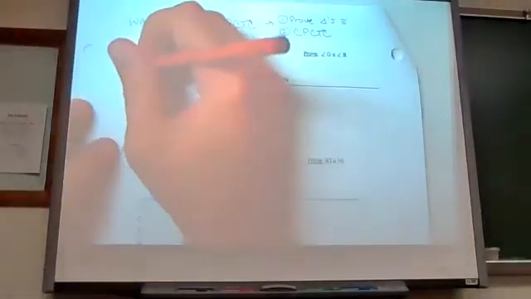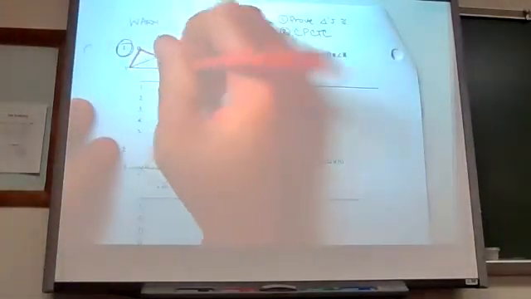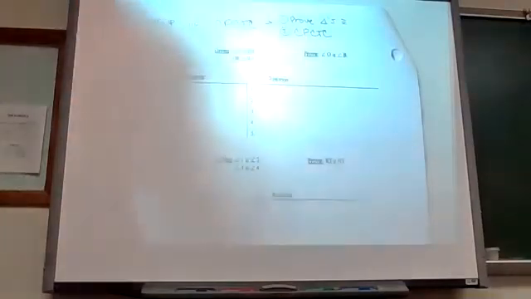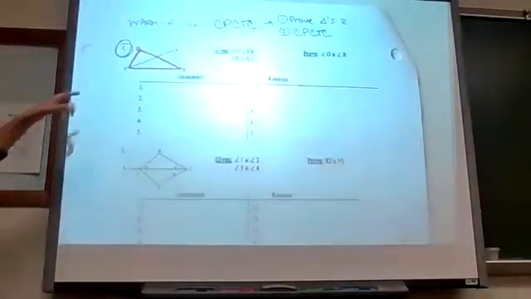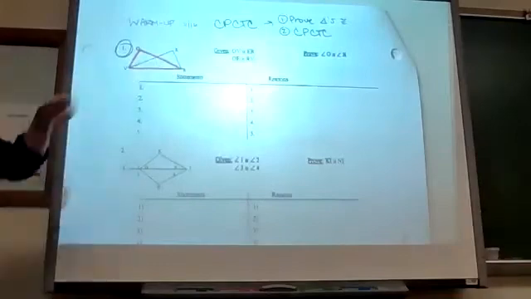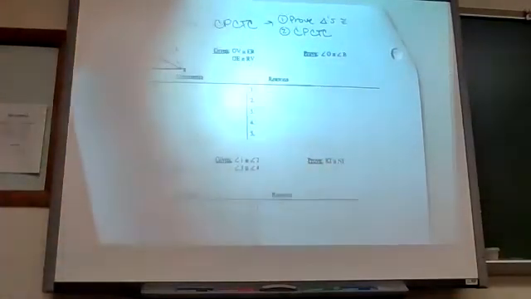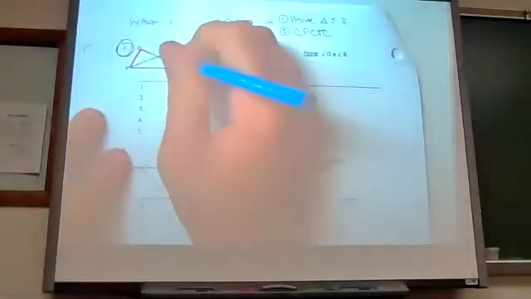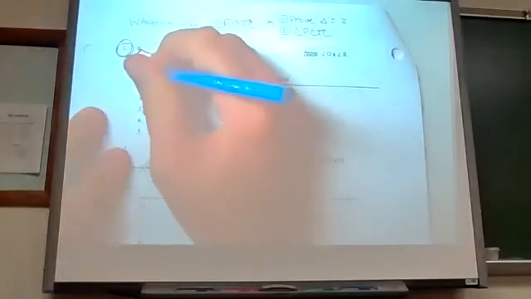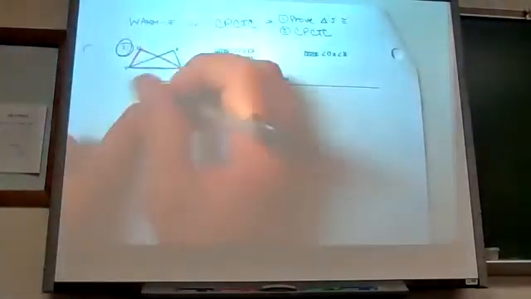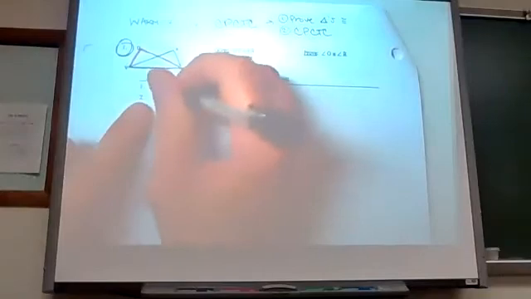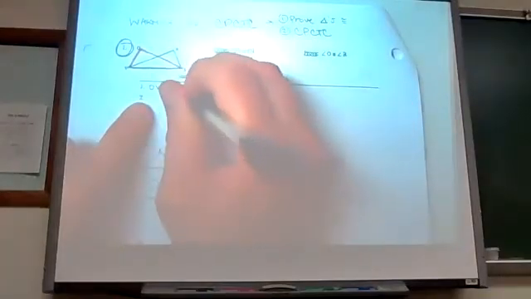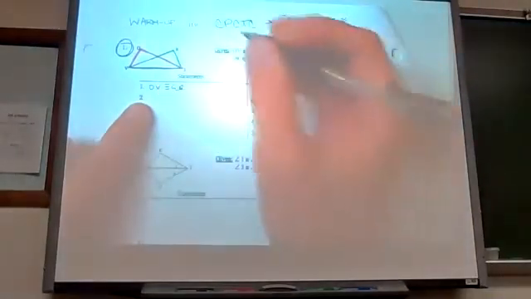What we have here is one triangle, that's red triangle, overlapping this triangle here, blue triangle. So let's see what we're given. We're given that OV is congruent to ER, given.